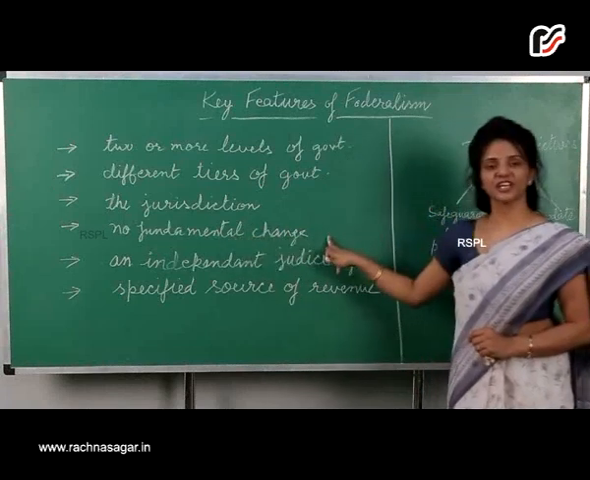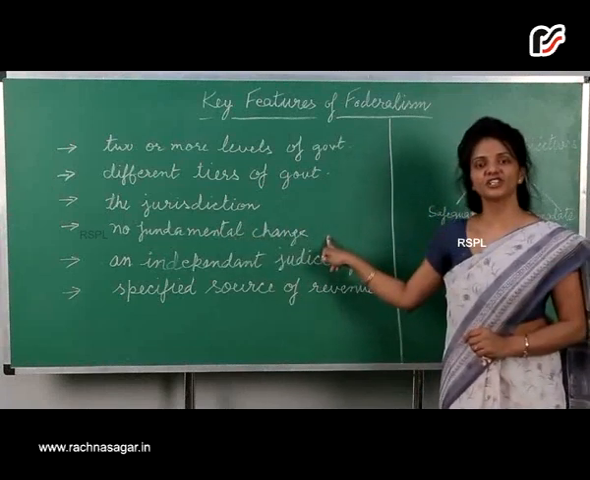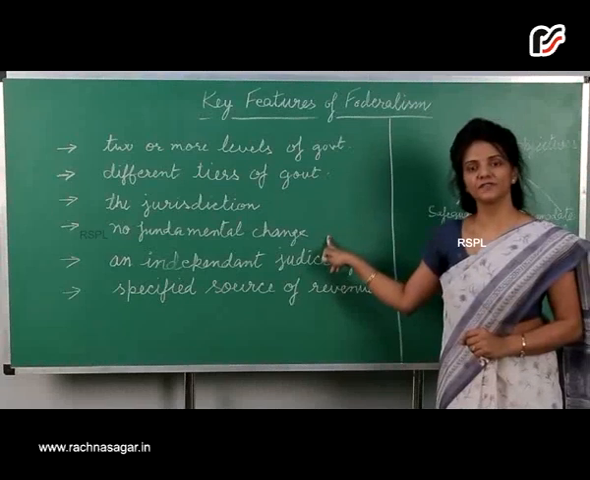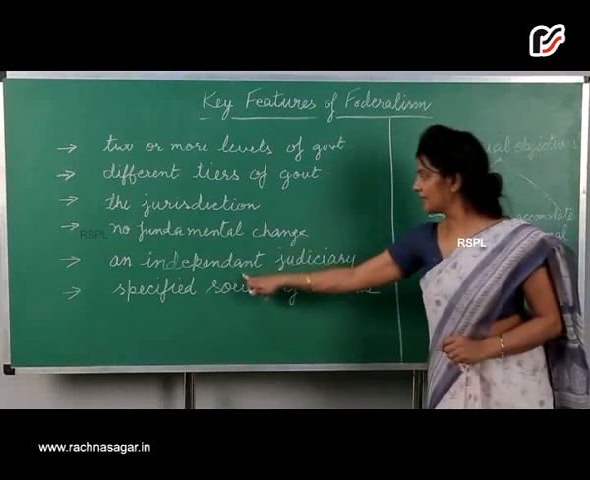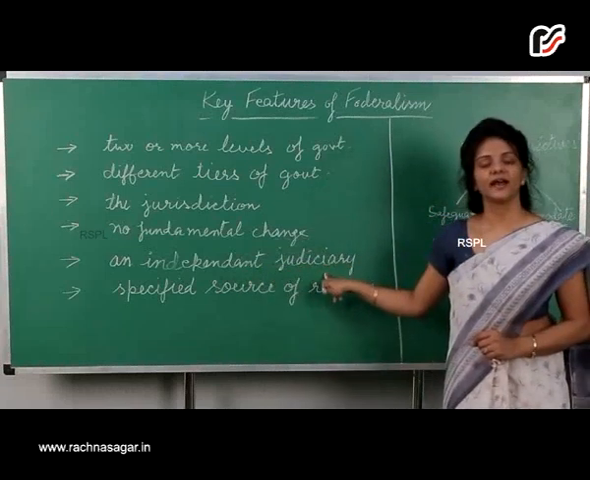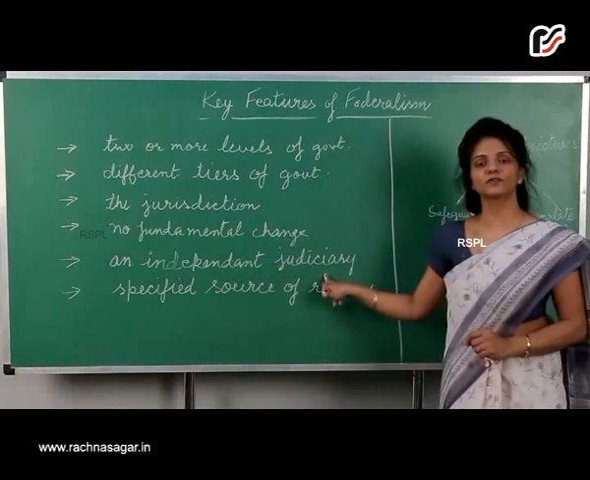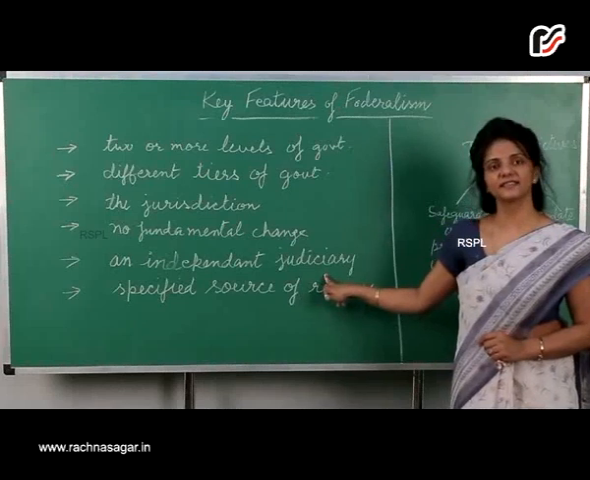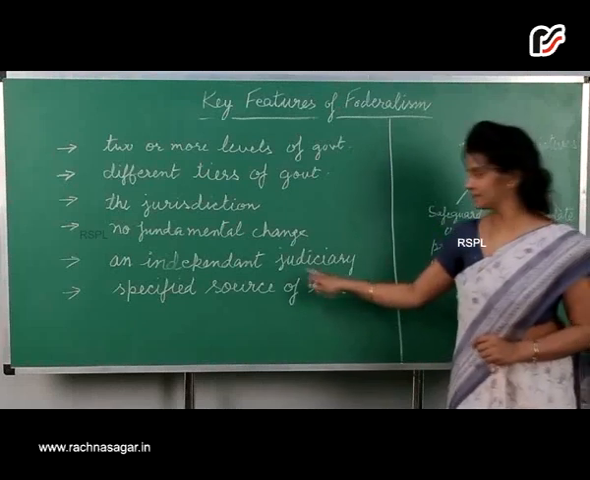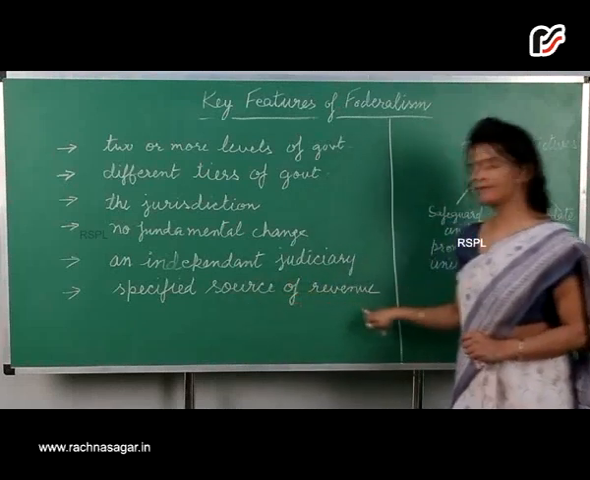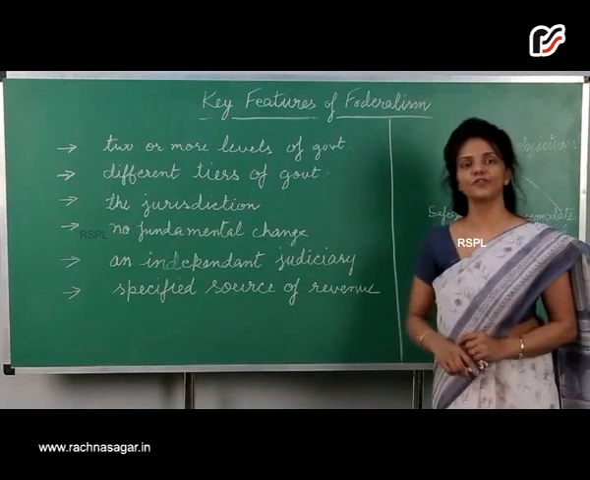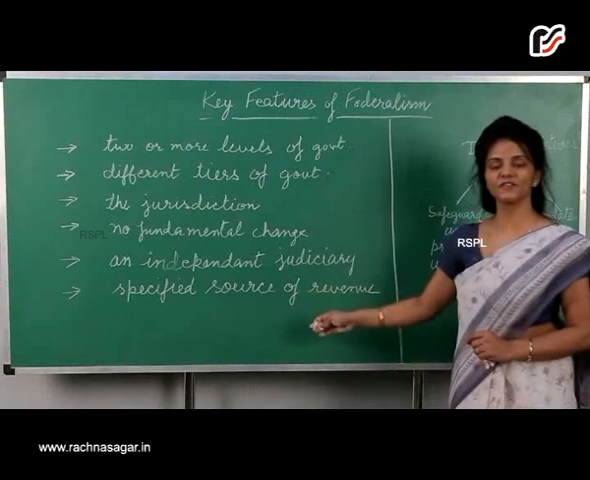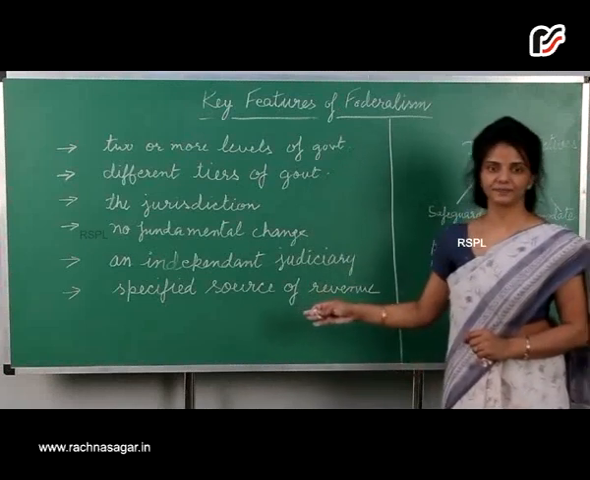No fundamental change can be made in the Constitution without the consent of both the levels of government. An independent judiciary prevents conflicts between the center and state or states. Specified source of revenue. Each level of government has clearly specified sources of revenue. So these were all the key features of federalism.